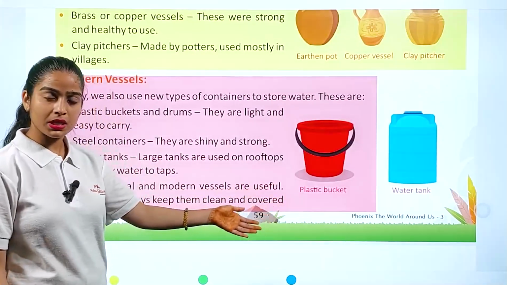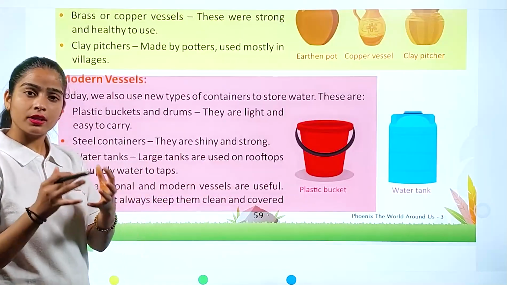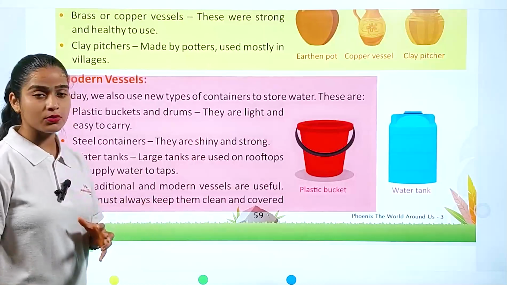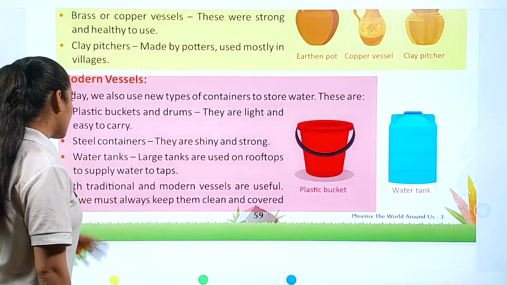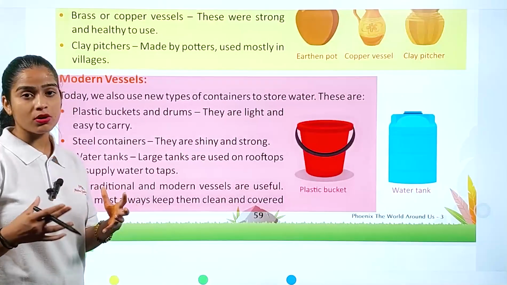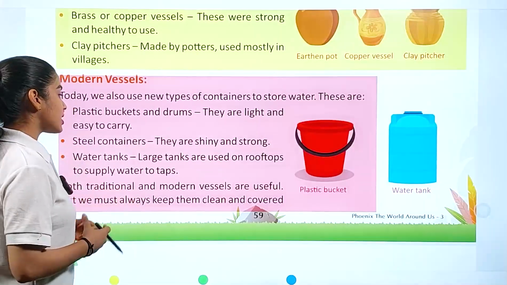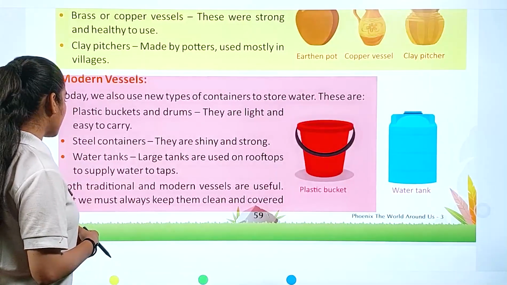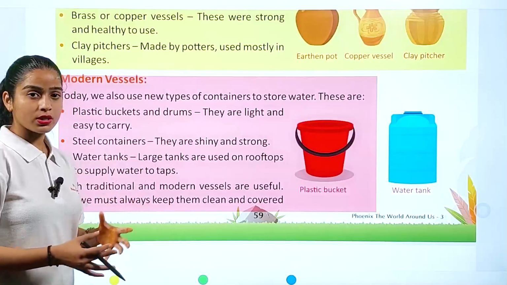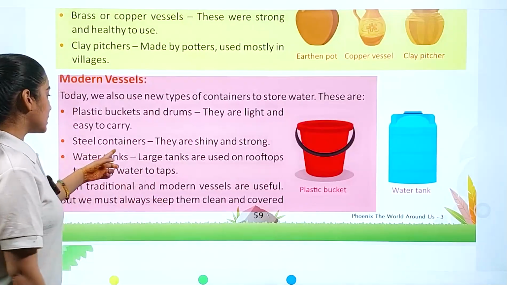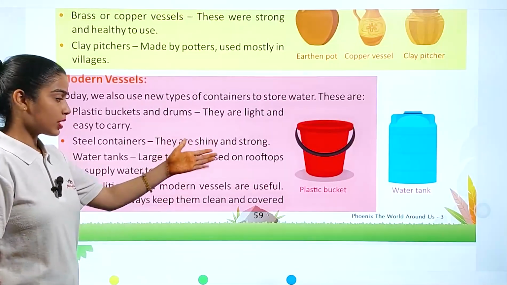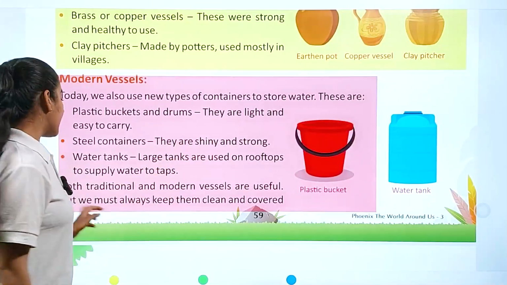The plastic bucket is very common nowadays and you see it in your surroundings, and basically we are using it to store our water inside. Now steel containers, they are shiny and strong. Water tanks, large tanks are used on rooftops to supply water to taps. So these buckets are used to store water inside your bathroom. This steel container, they are shining and strong buckets, so it is an alternative for those who don't like plastic basically.